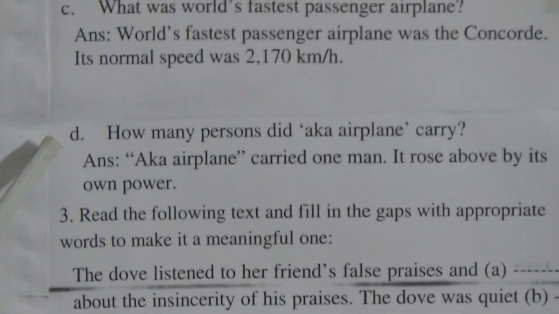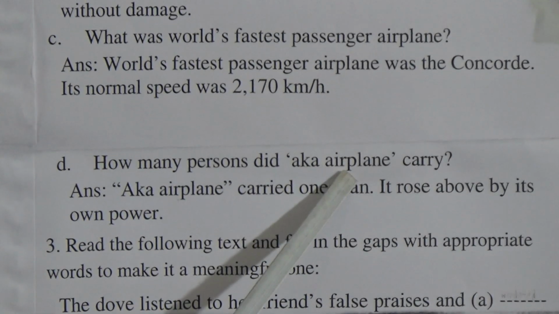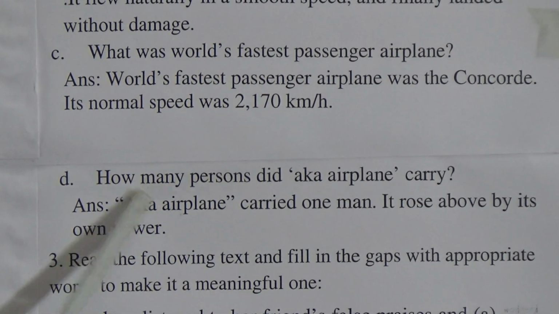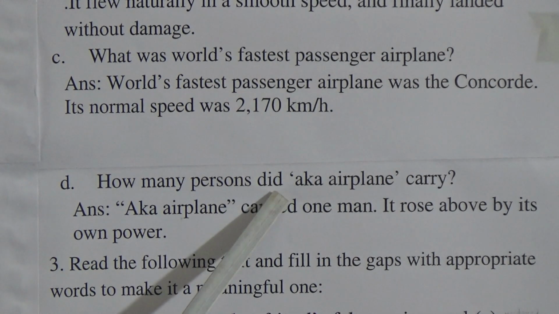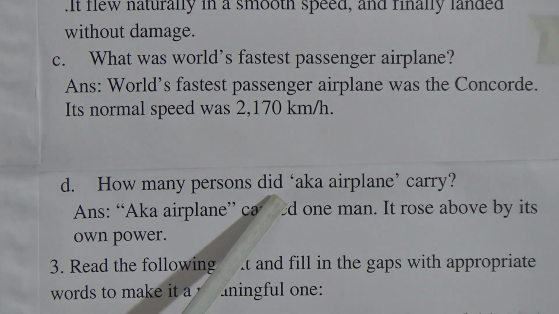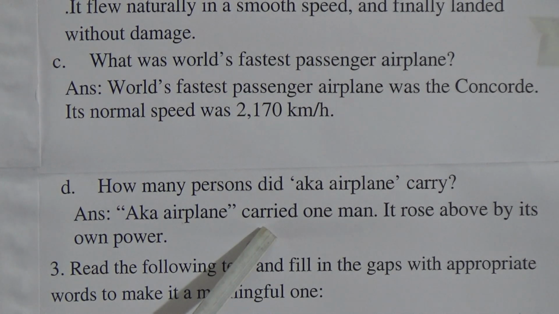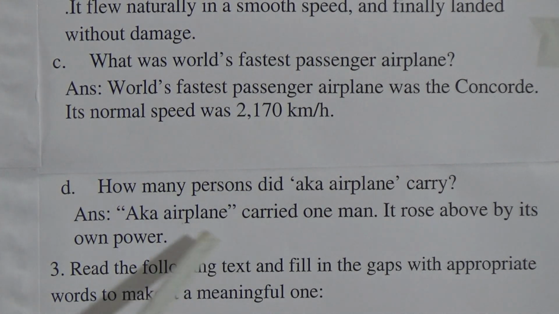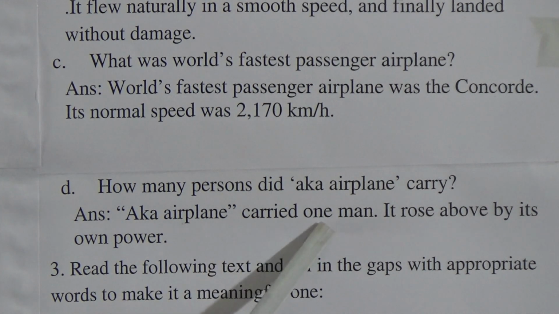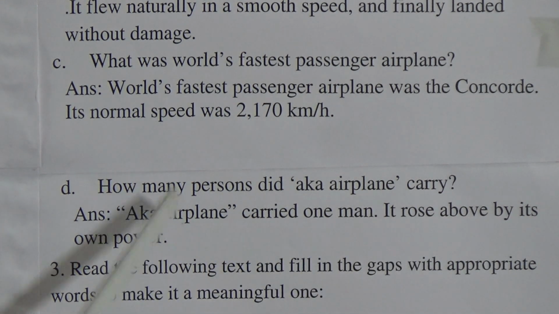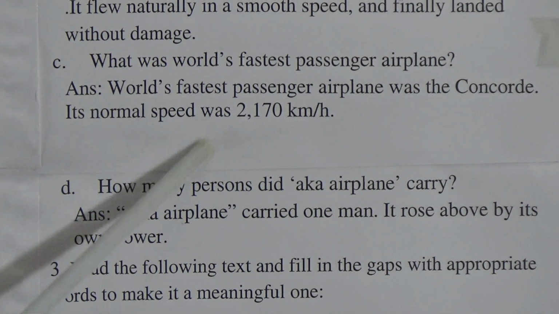Last question: How many persons did the airplane carry? So look here, the airplane carried. Whenever the question has "did", in writing the answer we will write the past form of the verb. So look here, it is "carried". You know this, but I am telling it. The airplane carried one man. It rose above by its own power. So dear students, we have finished our question number 2.